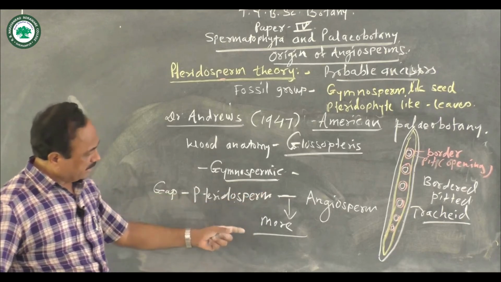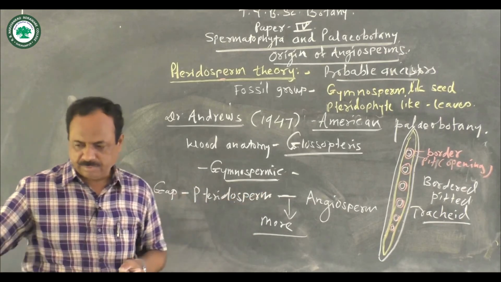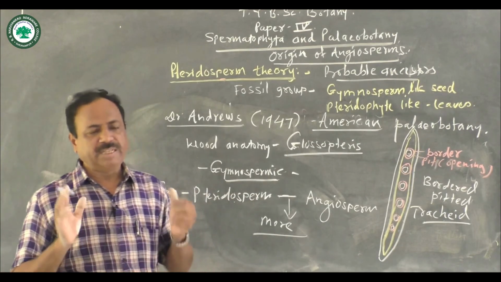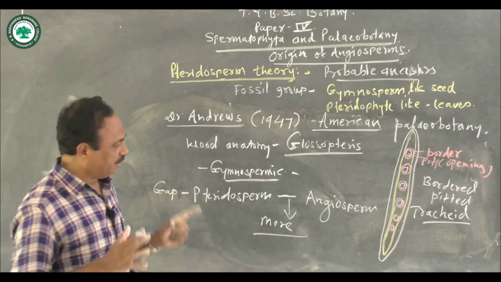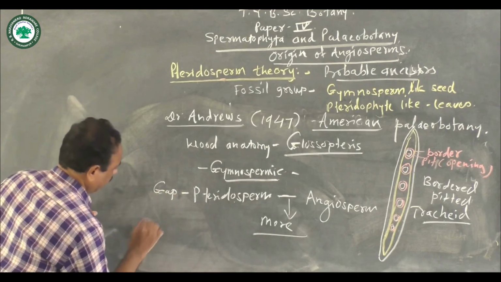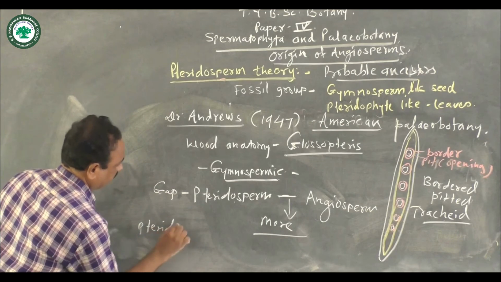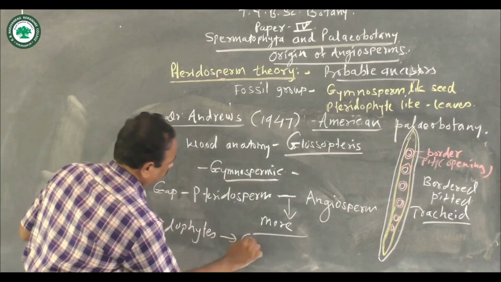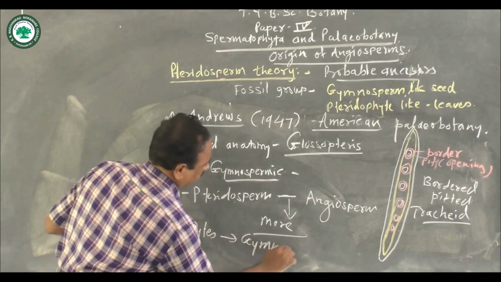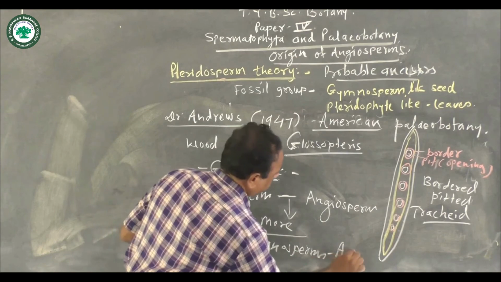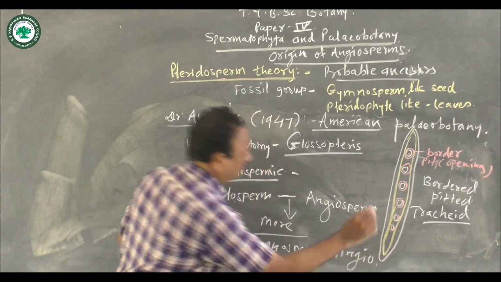So if we see, the present day concept or present opinion is that the pteridophytes have given rise to the gymnosperms, and from the gymnosperms, the angiosperms have evolved.